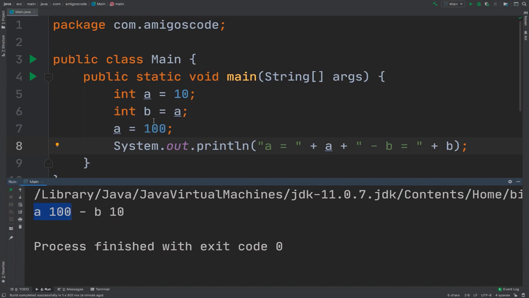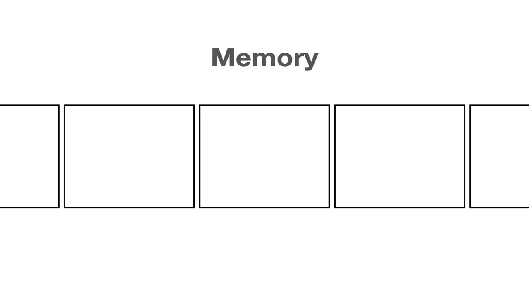So what is happening here is that when we say that b equals a, this value that goes into b is passed by copy. So it's a copy of a, which means that if we change a, b is untouched. Let me demonstrate this using Keynote. Somewhere in the memory in your computer, we have these addresses.